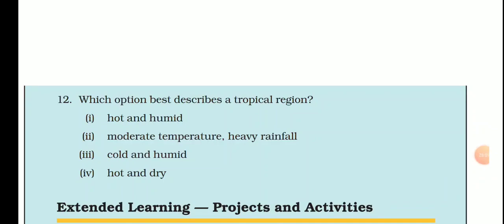So students, this completes the exercise of this chapter. Now it's your turn to complete the chapter, make the complete notes, complete the exercise in your copy, and also learn it. Just making notes is not important, you have to learn the concepts that have been told to you. Okay students, take care of yourselves, stay inside the house.